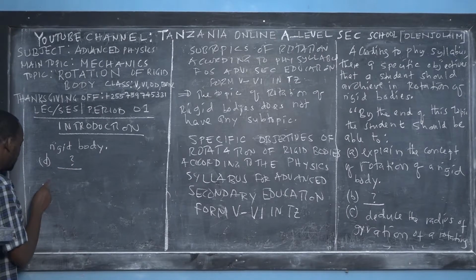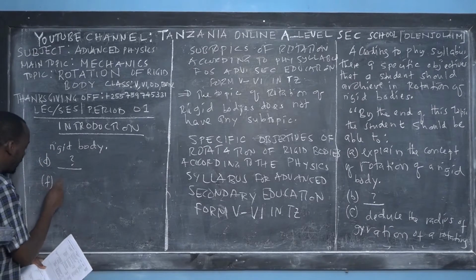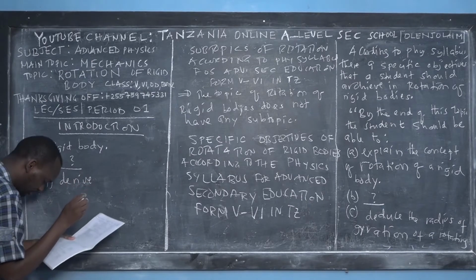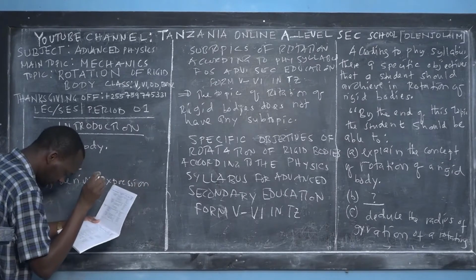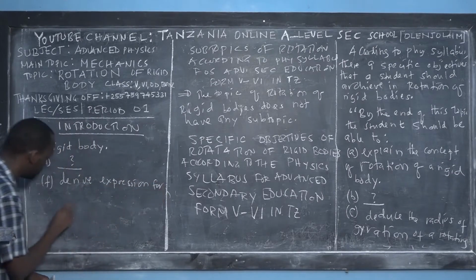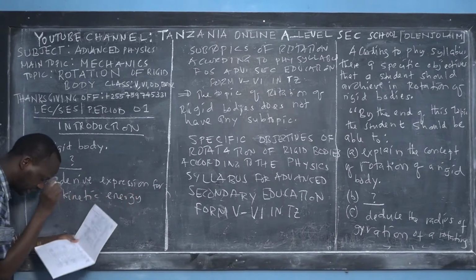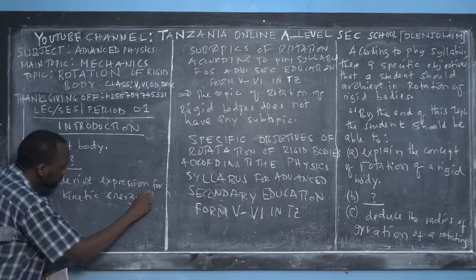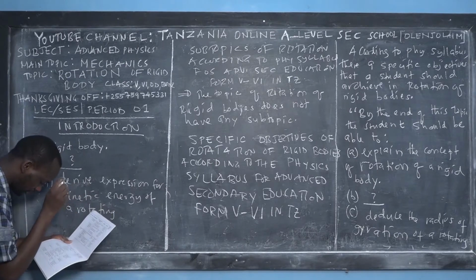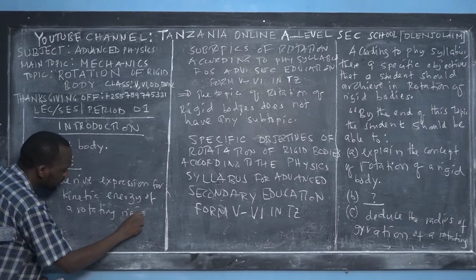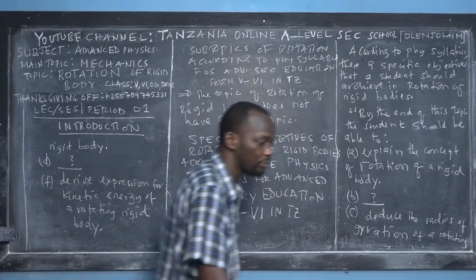Then I go for the fifth specific objective, which is F. The student should be able to derive the expression for kinetic energy of a rotating rigid body.